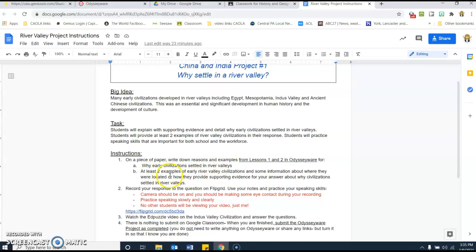Also, you're going to look for at least 2 examples and maybe a little bit of information. You don't need a ton, but maybe a little information about, for example, what river did they settle around, or how does that example fit into and connect to your answer for why early civilizations settled in river valleys. Once you have your notes compiled, you have an idea about what your answer is.